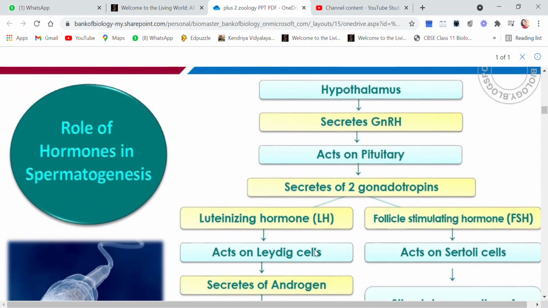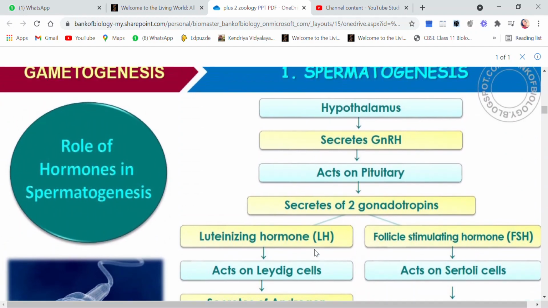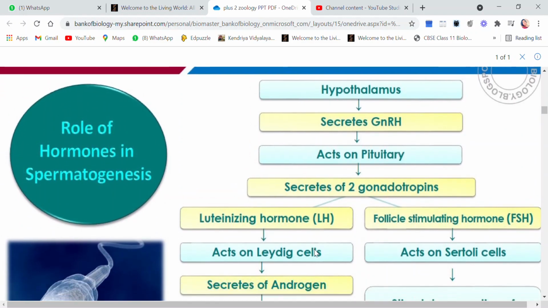Children, many hormonal activities also participate in the process of spermatogenesis. Let's see those, the role of hormones in spermatogenesis. We begin with the hypothalamus. We all know that it is a part present in the brain.